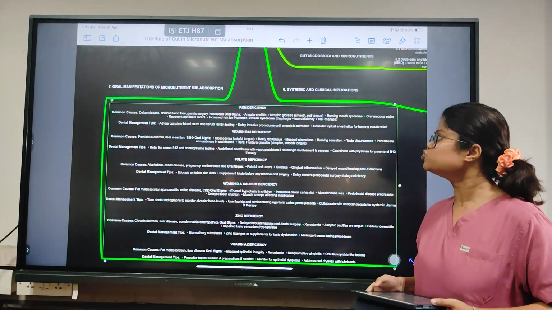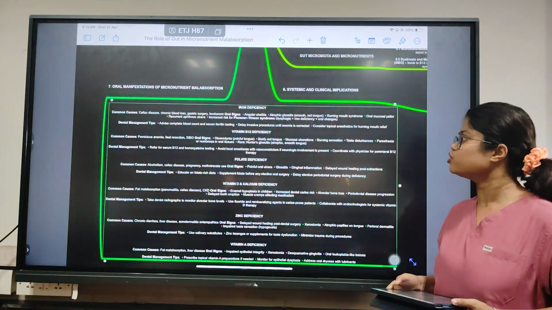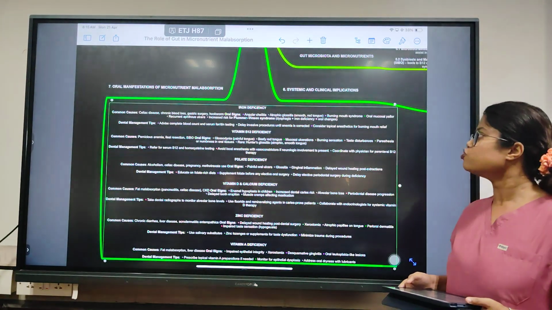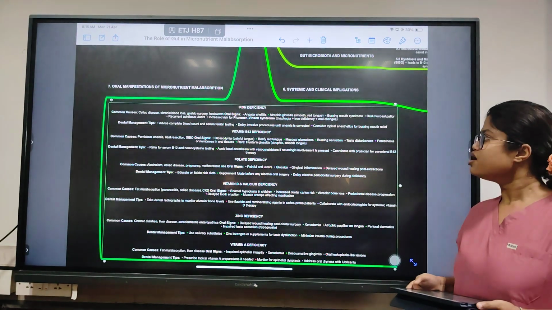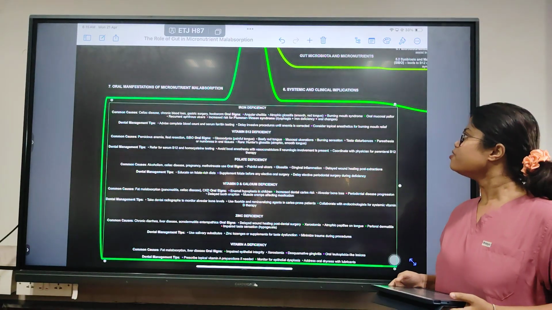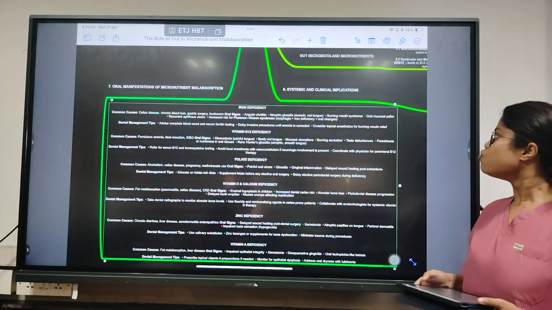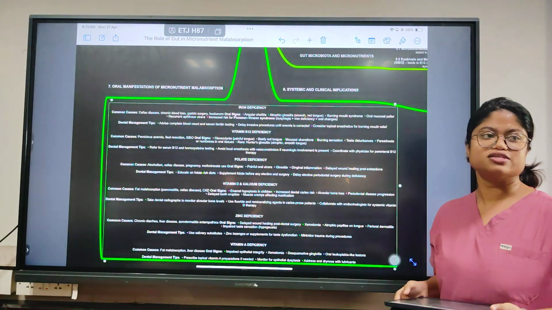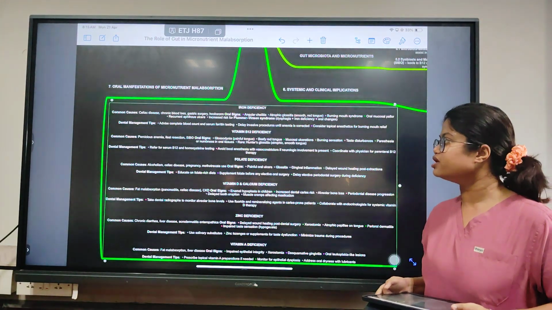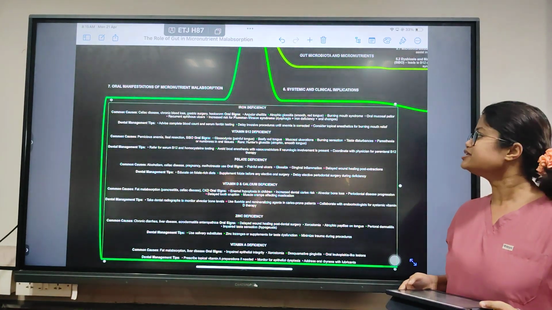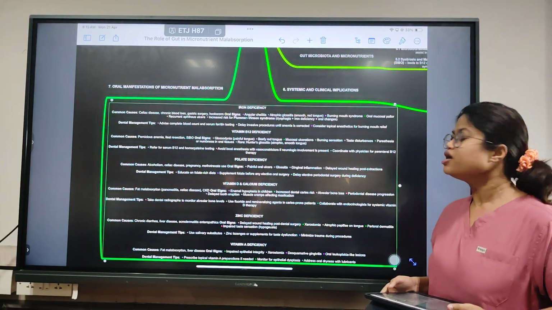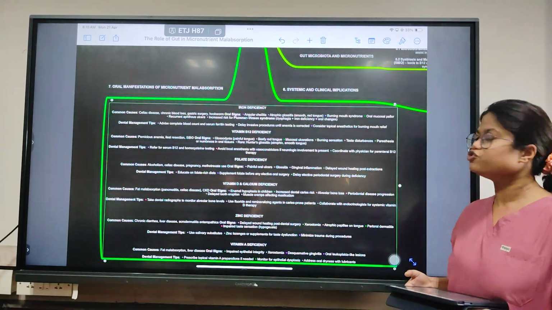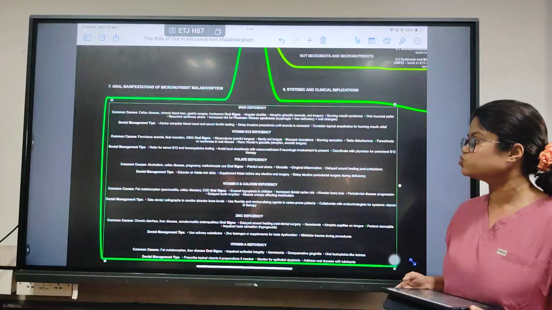The oral signs will be, first of all, the presence of angular cheilitis, atrophic glossitis, which is the smooth tongue without the papillae, burning mouth syndrome, oral mucosal pallor, and recurrent aphthous ulcers in the oral cavity, with an increased risk for Plummer-Vinson syndrome, in which dysphagia and iron deficiency plus oral mucosal changes will be there.